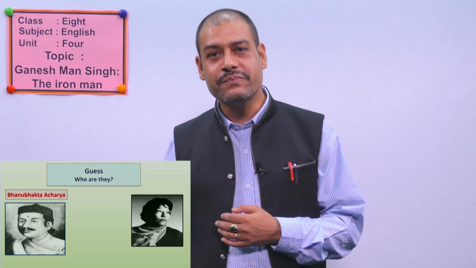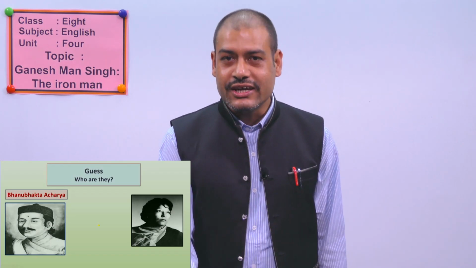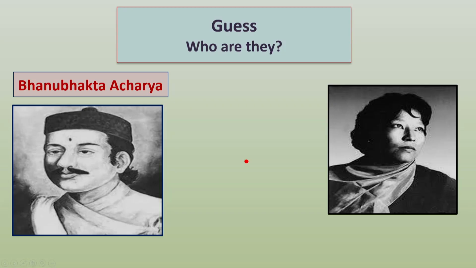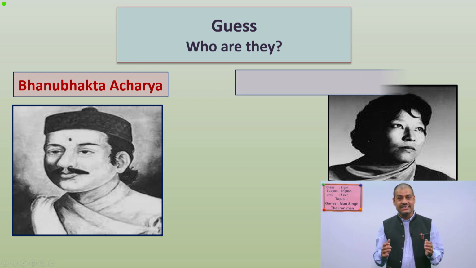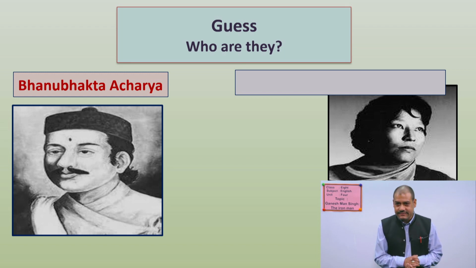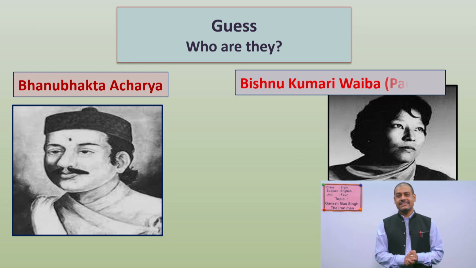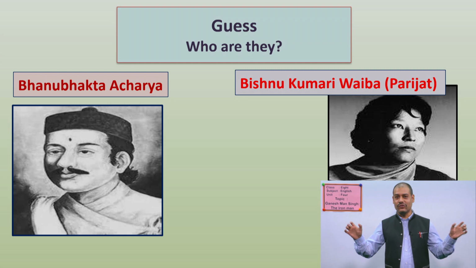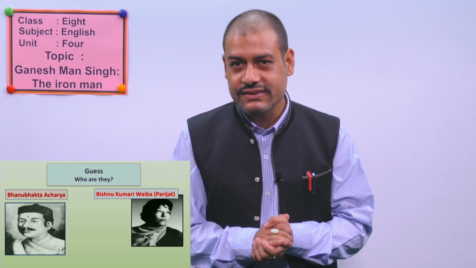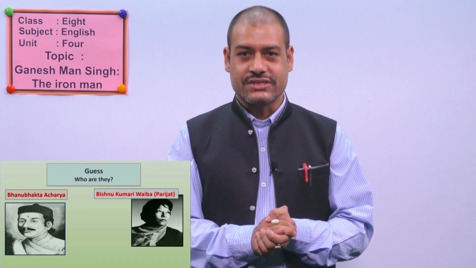He contributed a lot in literature, you know. Likewise, we have another picture, second picture. So, can you tell me the name? Who is she? Yes, now again, check your answer, whether your guess is right or wrong, okay? Yes, she is Vishnu Kumari Waiba, or you can say her pen name is Parijat. Have you ever heard her name? Very famous novel. Have you heard this name of the book? Well, these are the persons.